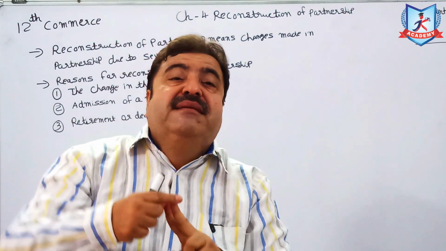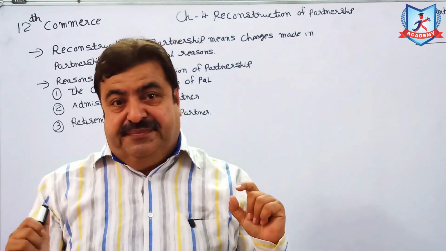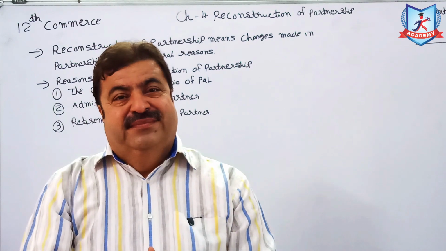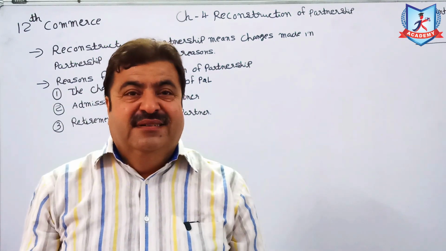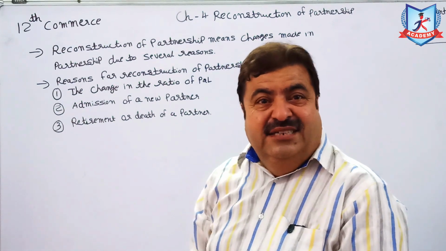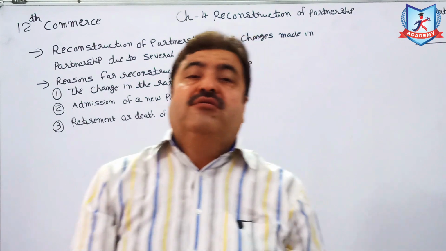Suppose Raj and Simran were sharing P&L 1:1 equally. And new partner joins the firm. So ratio will be changed. So firm is to be reconstructed. Terms and condition will be changed because earlier there were 2 partners and now there are 3 partners.